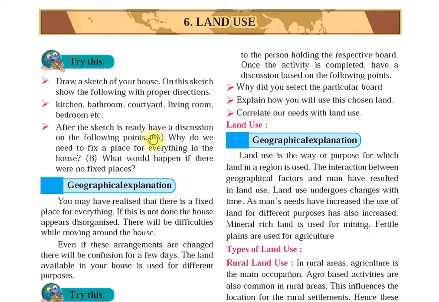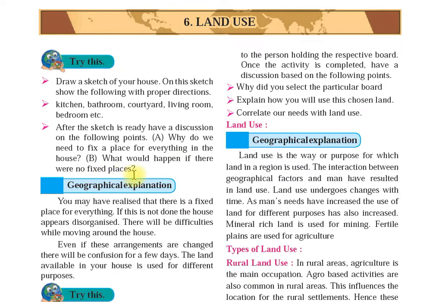After the sketch is ready, have a discussion on the following points. Why do we need to fix a place for everything in the house? So after drawing the sketch, try to discuss this point, why we need a fixed place in the house. What would happen if there were no fixed place?